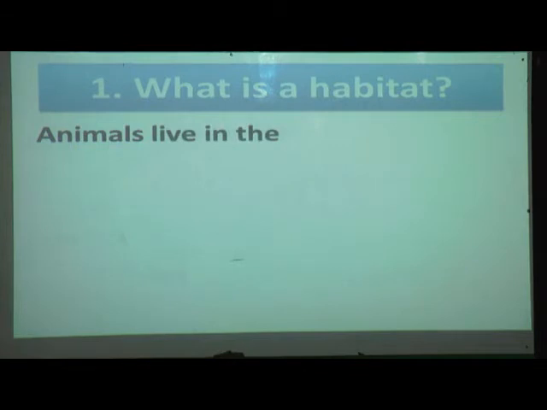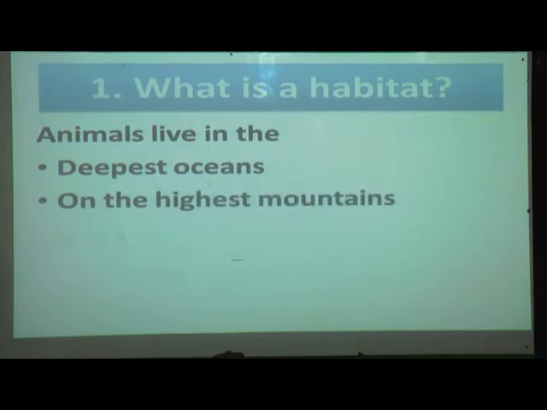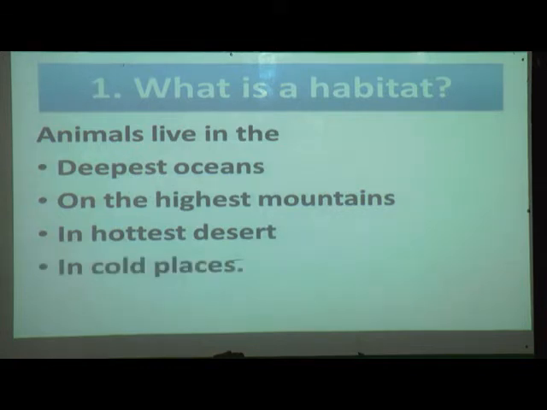Animals live in the deepest oceans, on the highest mountains, in the hottest desert, in cold places. We can find different animals in the oceans, in the mountains, in the desert, and in cold places, according to the habitat.